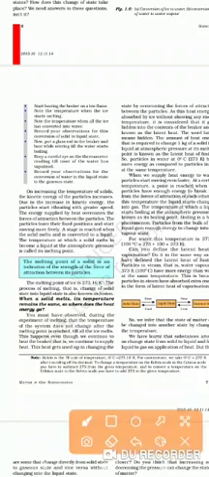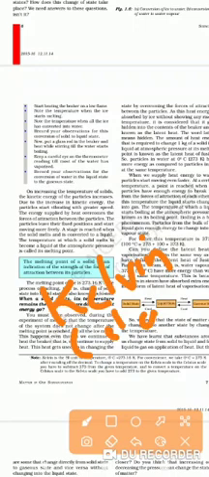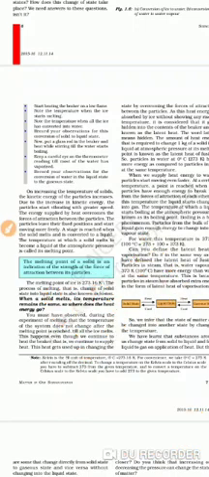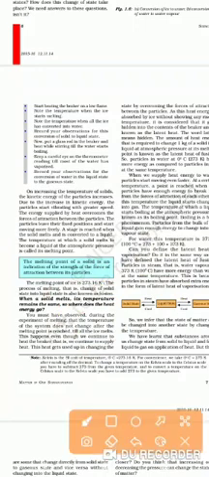Now we have three temperature scales. First one is Kelvin, another one is Celsius, third one is Fahrenheit. Now, if you want to convert Celsius into Fahrenheit, then you will use this formula.